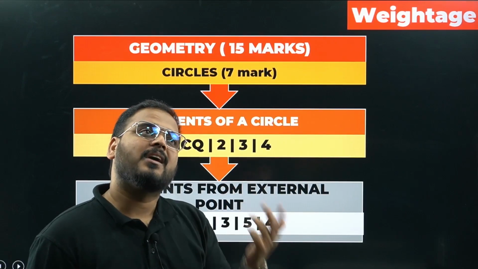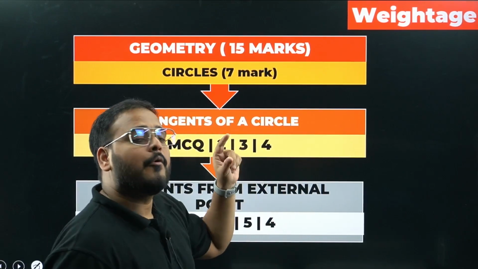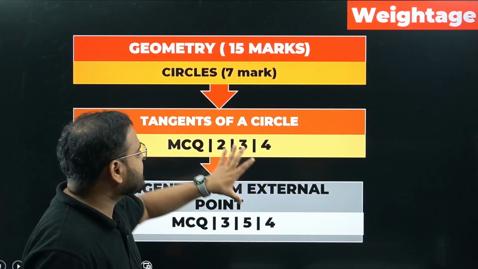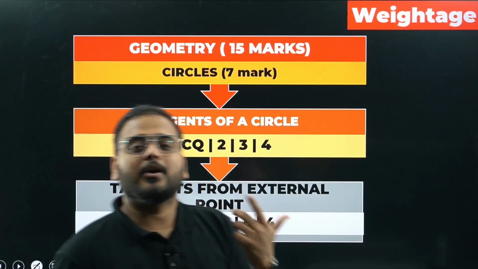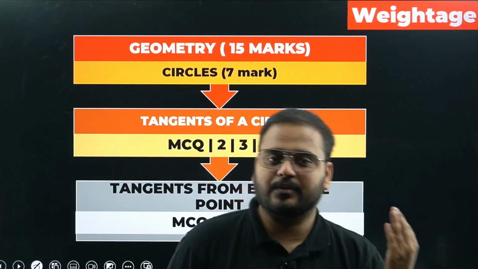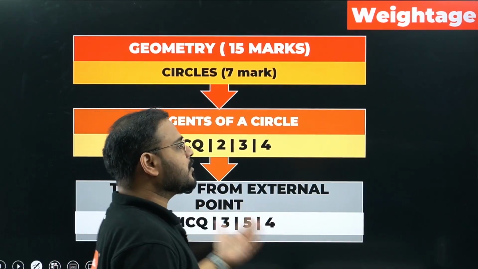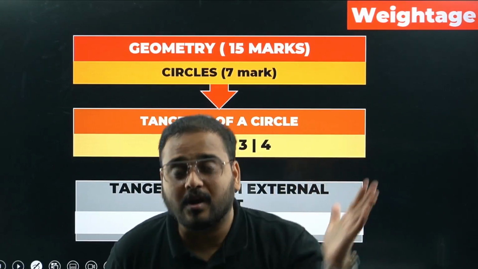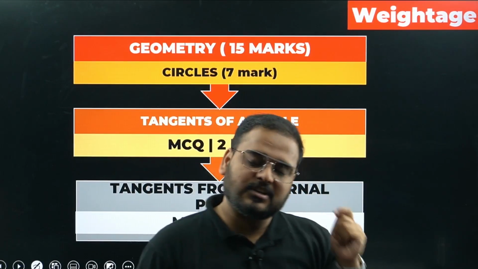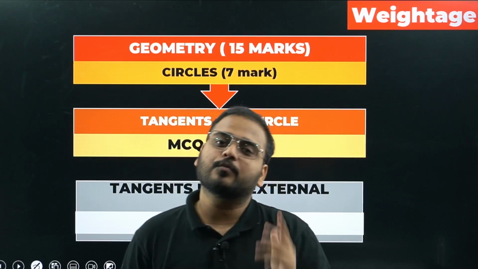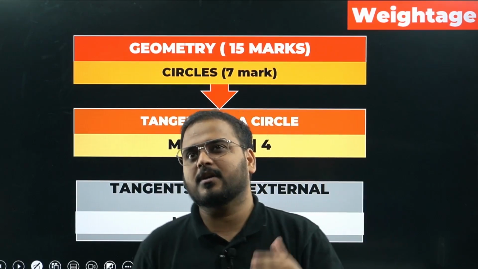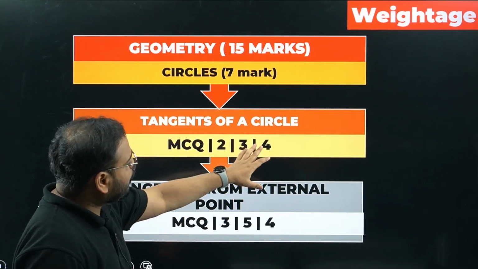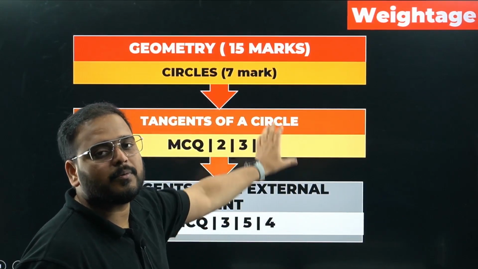A 4 marker means a case study can come from the Circles chapter, where application will be there from tangents of a circle, and both the topics combined can be used to answer a case study question. I always give more focus to case study because they are free, easy questions, if you know a little bit of concept. I will certainly solve a case study for Circles with all of you. Please wait for the PYQ session, where I think we will solve the case study. And a 4 marker you can expect based on both the concepts.